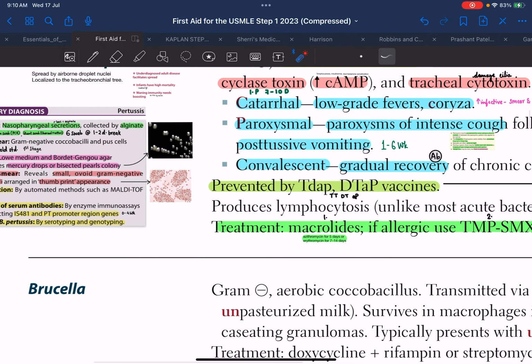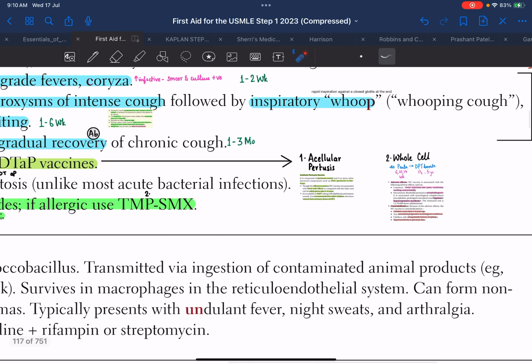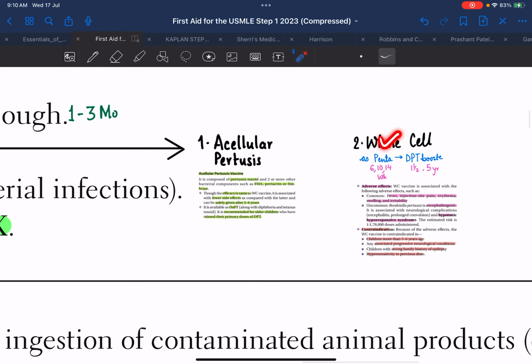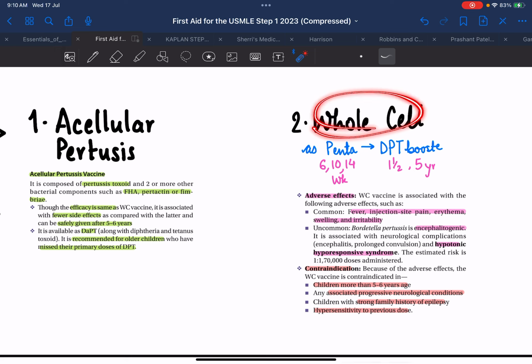Now, talking about a very important thing, the vaccine. Vaccines are available in 2 forms, a whole cell vaccine and an acellular pertussis toxoid vaccine. The whole cell vaccine is available as Penta or DPT booster.